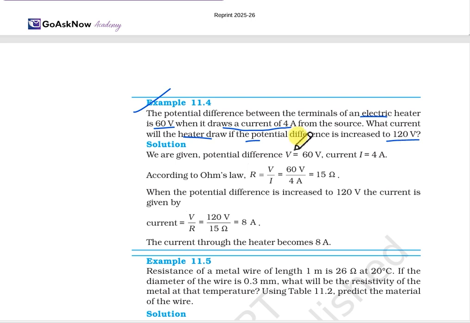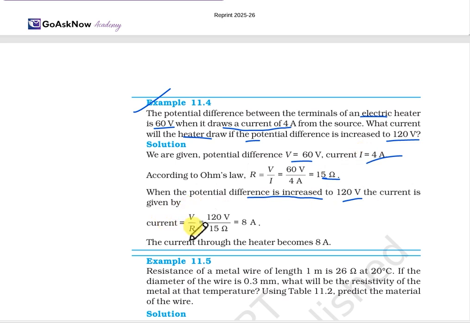So we are given the potential difference, first 60 volt and current 4 A. Here we calculate the value of R, and we get 15 ohm, with the help of Ohm's law. Now the potential difference is increased to 120 volt, according to the question. At that time we have to find the current.